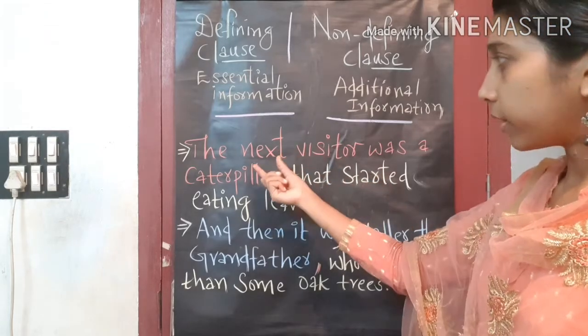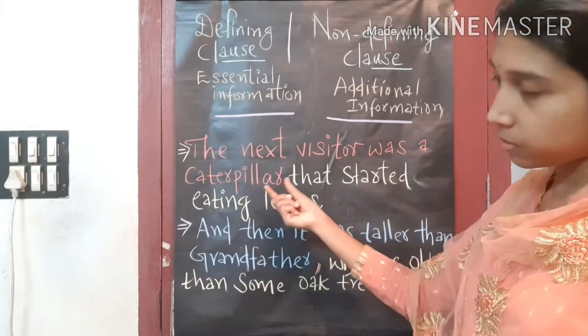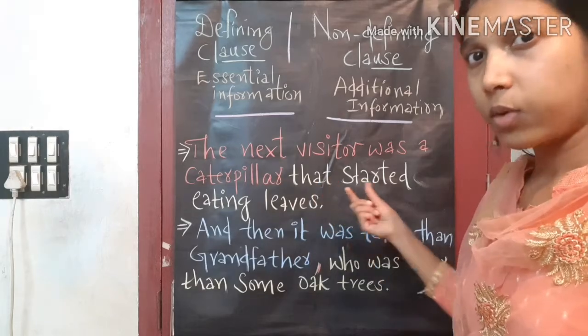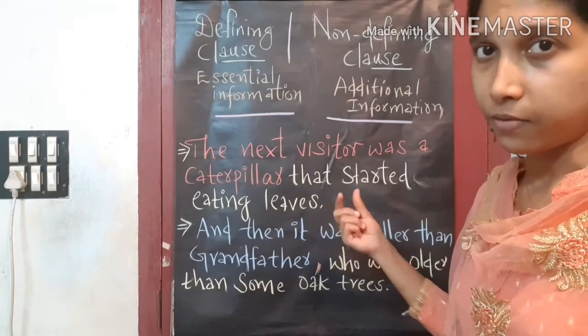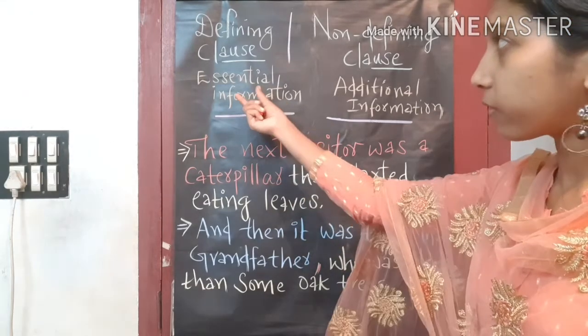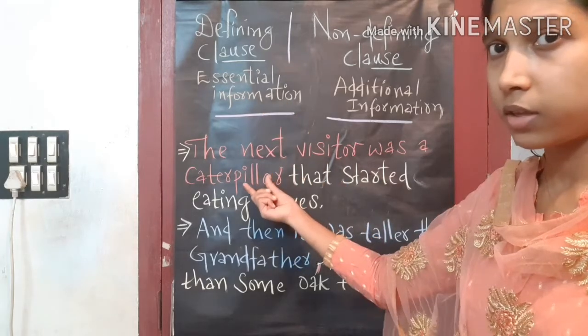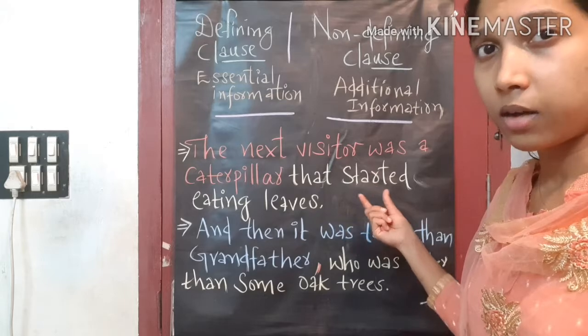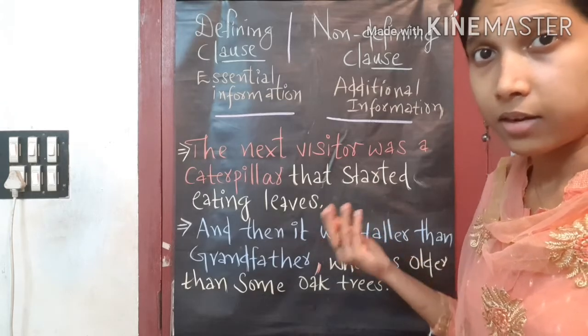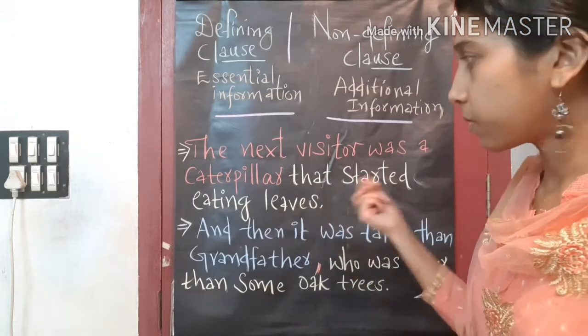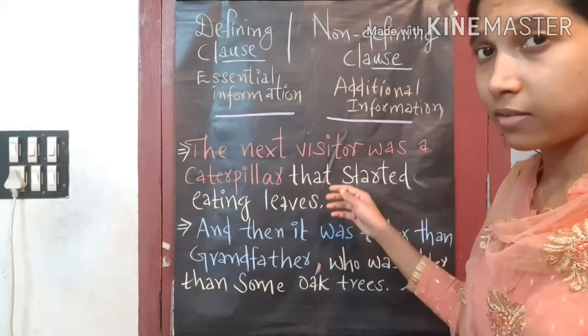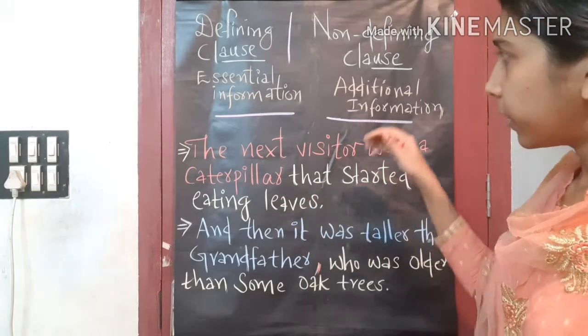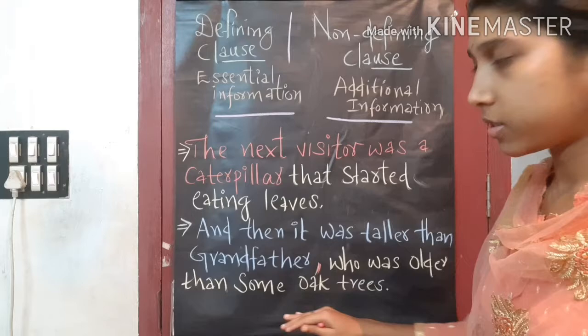Okay. So, the next visitor was a caterpillar that started eating leaves. It gives essential information about this caterpillar. Only then does this sentence become complete in sense, in meaning. It is something which is essential and necessary. But what about this sentence?